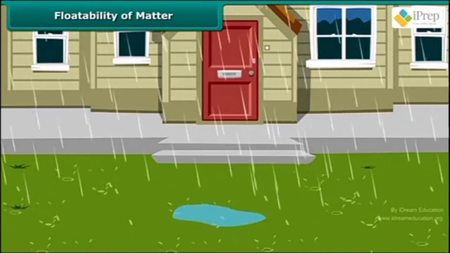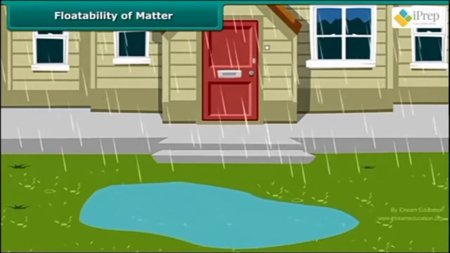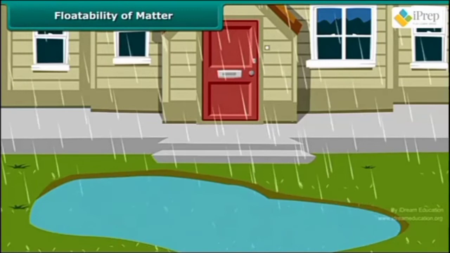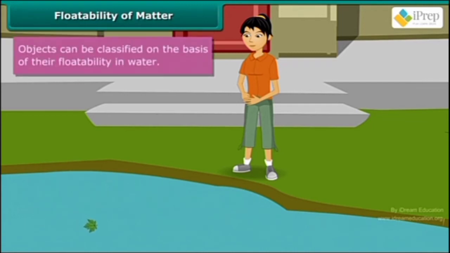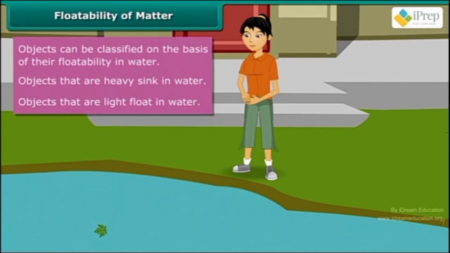It rained heavily, and a huge puddle has formed in front of Prachi's house. She is very excited. She first throws a stone. It disappears inside the puddle. Then she throws a leaf. It starts floating. Do you know why? The stone sinks because it's heavy. The leaf remains afloat because it is light. Thus, objects can be classified on the basis of their floatability in water.